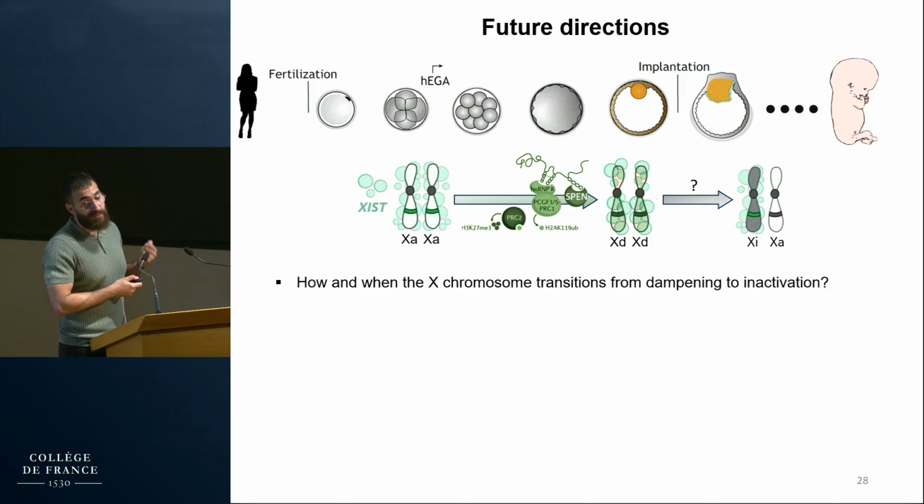And another question we would like to address is how and when the X chromosome transitions from dampening to inactivation. More specifically, what are the factors or the mechanisms that are involved, that trigger the switch of the XIST activity from dampening two X chromosomes to inactivating one of them. So this is currently ongoing also.